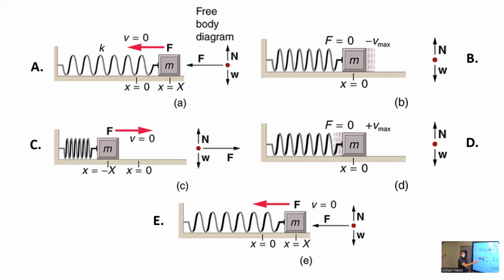Out here the spring is stretched. Down here the spring is compressed. But right here the spring is relaxed. In fact, if it wasn't moving, if I just sat the block there, it wouldn't go anywhere, right? Because it's not stretched or compressed. But because I stretched it first and let go, it's not going to stop there. It's going to keep going, right? Because it has momentum. So it's coming along, and here it's going to have maximum velocity, maximum kinetic energy. Over here, what kind of energy does it have?